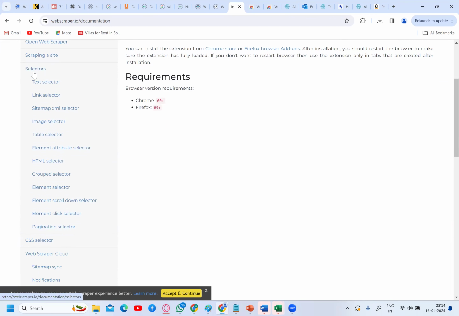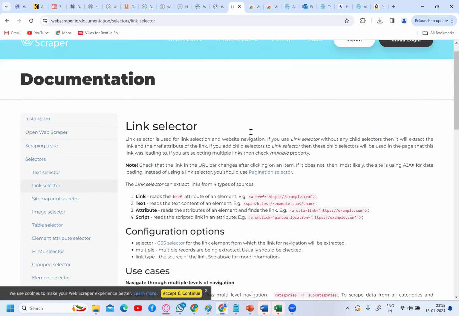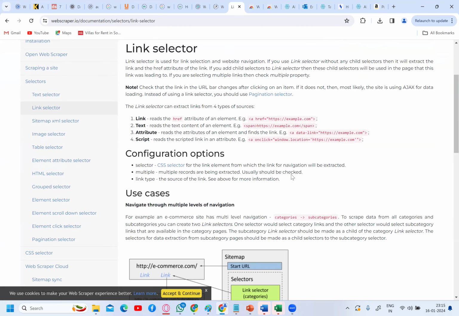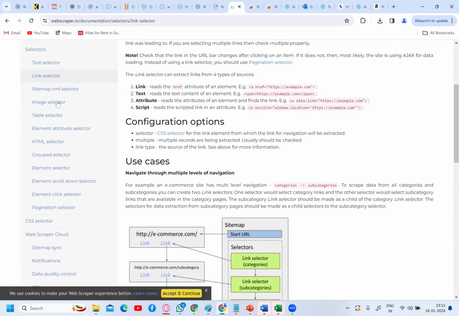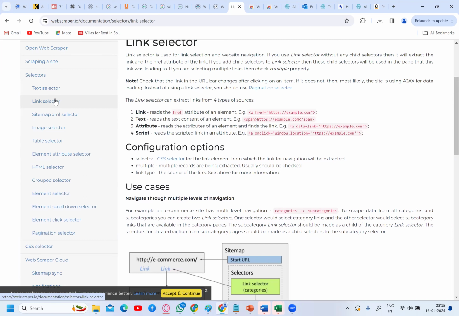We just created a number of selectors, right? We created link selectors. If we click link selectors, it will explain what this link selector is and a number of things. We also created text selectors. Basically, a link selector is used to select the links. From home, we will be telling the tool how to navigate, from which link, from which page to which page. First, you should get into the home page, then navigate to the category page, then navigate to the subcategory page. So this is nothing but a link selector.